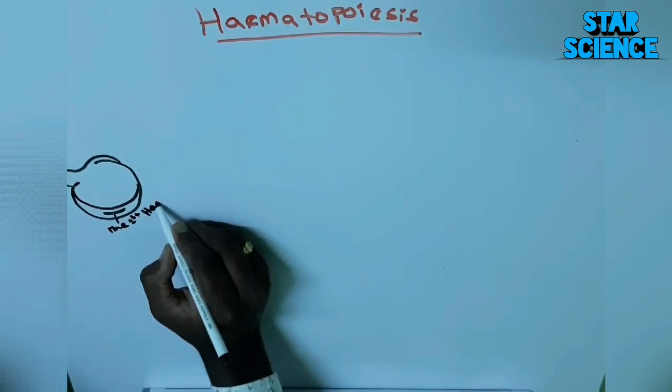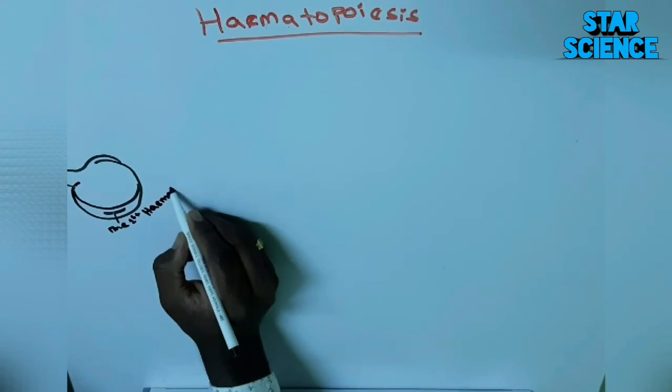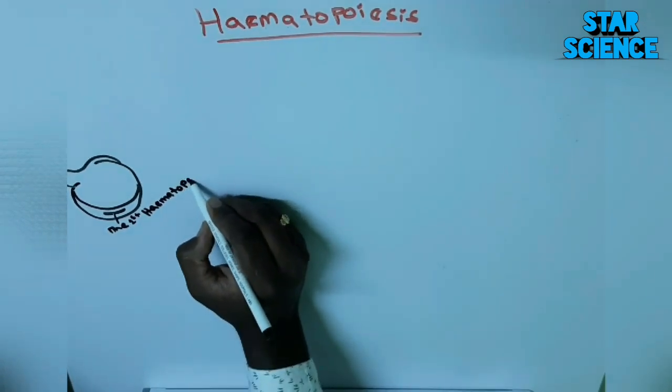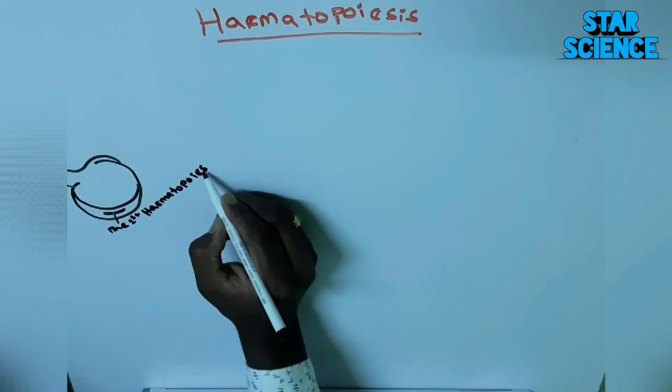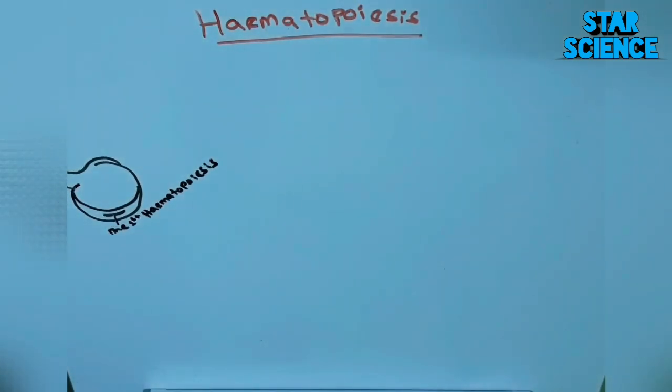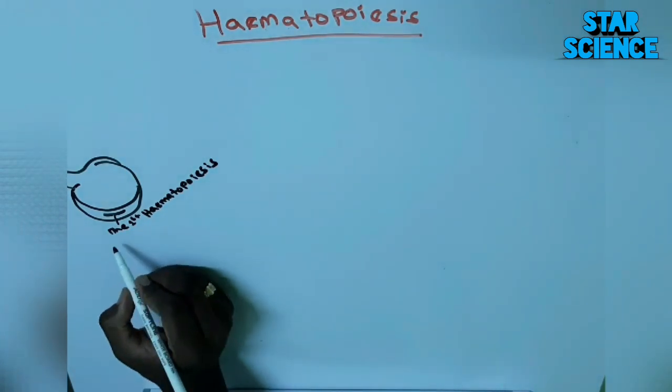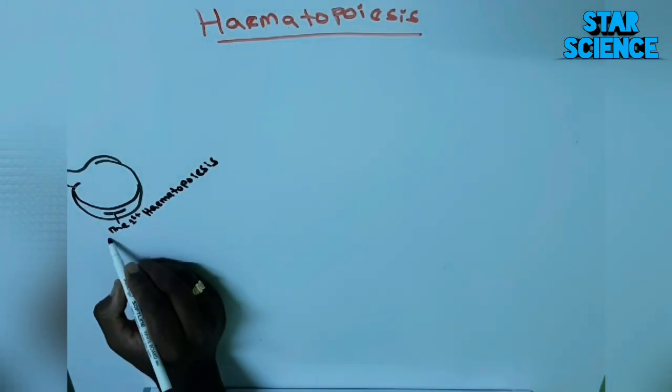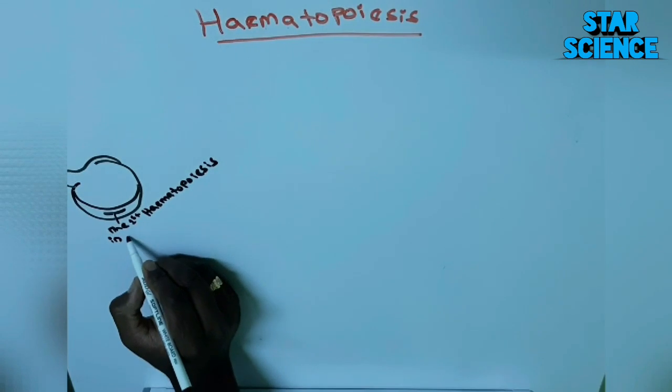In the yolk sac, it is responsible for the production of WBC, RBC and platelets, and it starts at the third week of gestation in the embryonic stage.